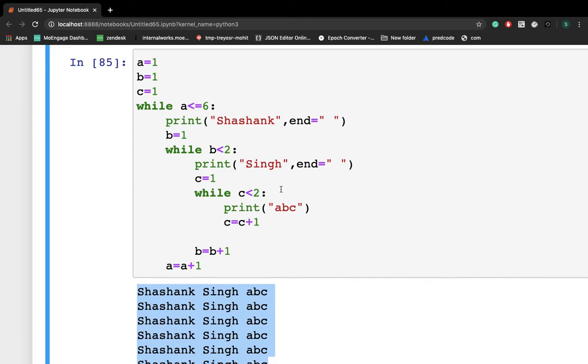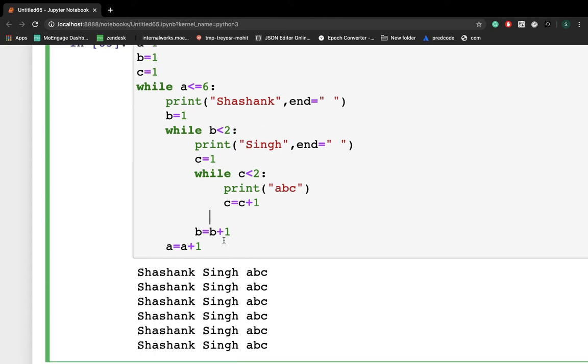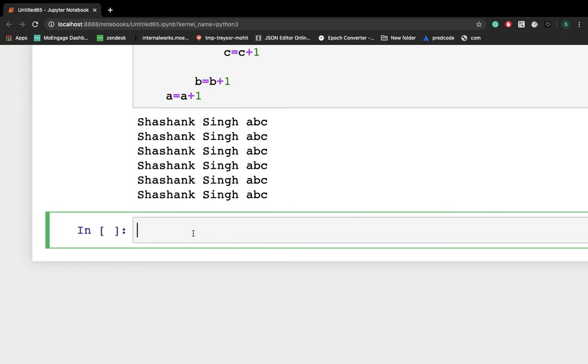So this is how you can use a nested while loop. Here I have explained, hope you understood this. However, you can pause this video and try whatever editor you are using now. So let's explore a few more concepts, right? With a while loop we can use a few statements like break, continue and else, right? So first of all we'll see how we can use break, right?